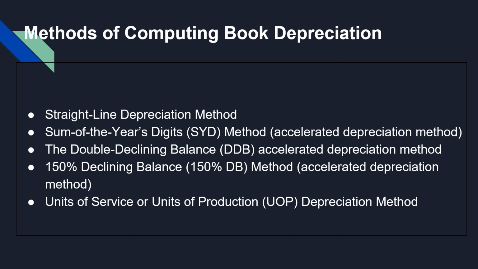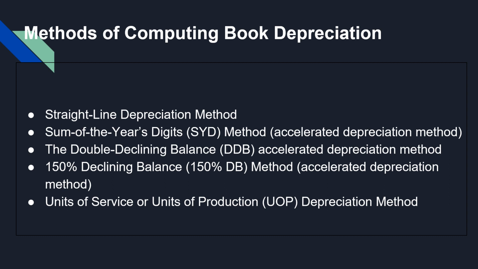Here are the methods of computing book depreciation. Number one, straight line depreciation method. Second, the sum of the year's digits method or SYD. Next is the double declining balance method or DDB, and the 150% declining balance.